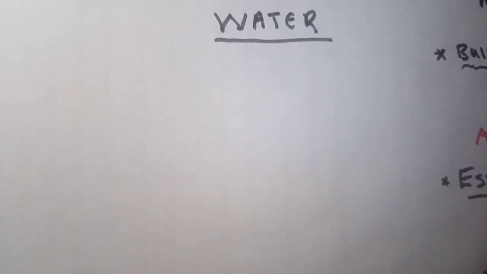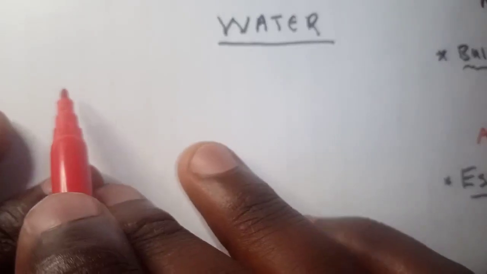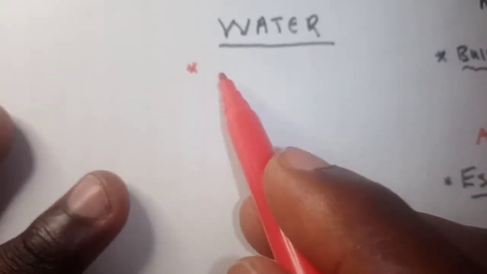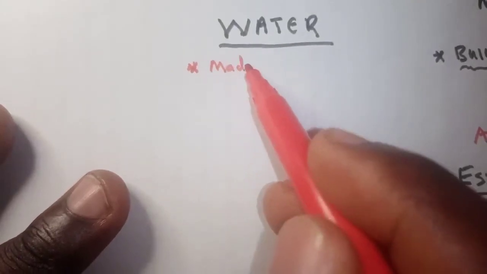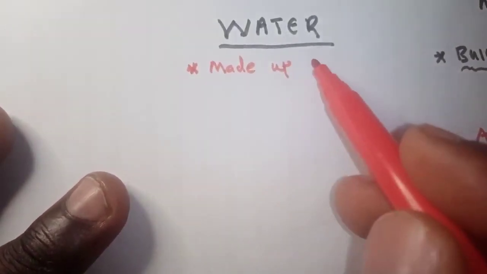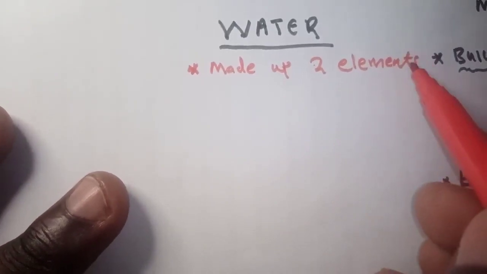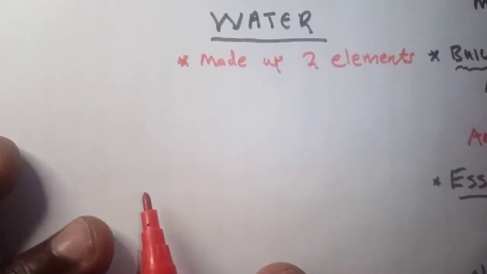So water is one of the nutrients, and it is made up of two elements.